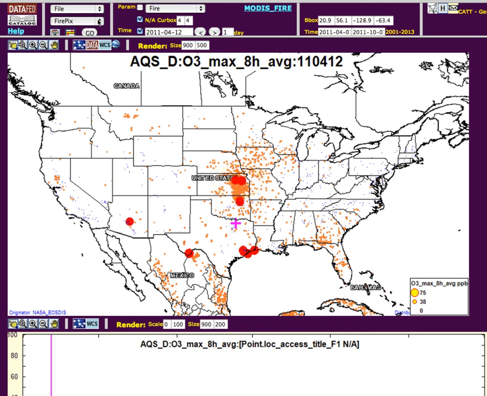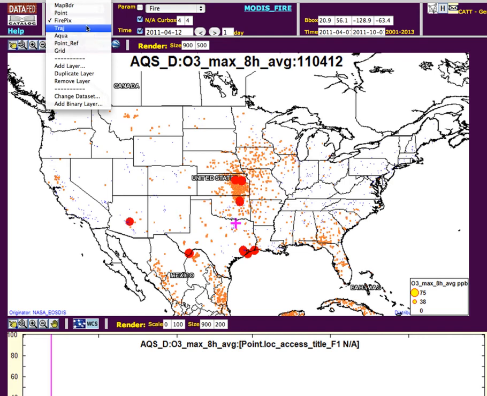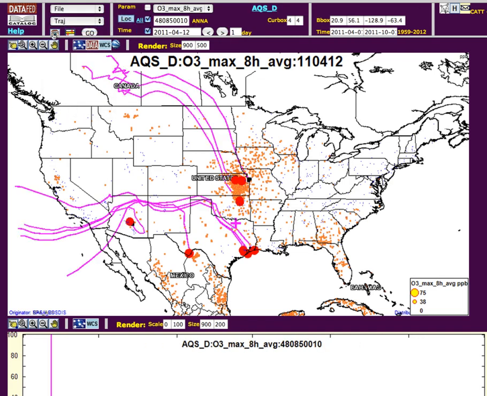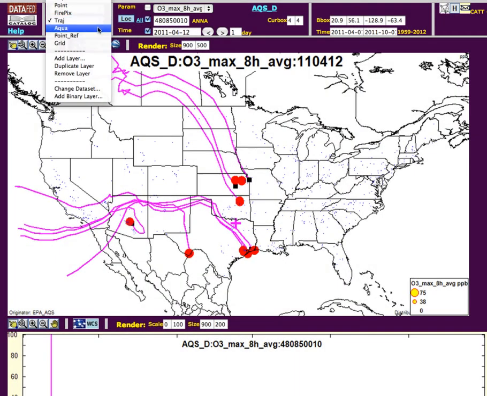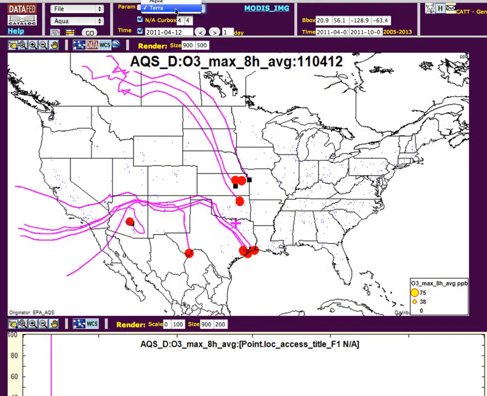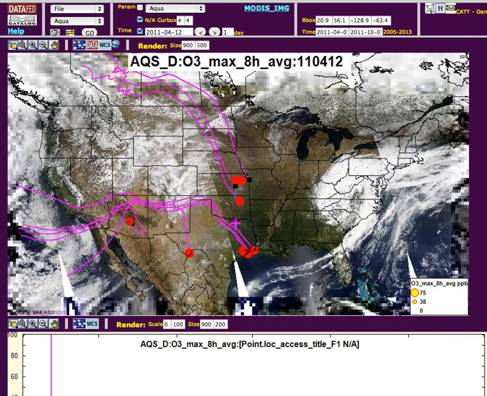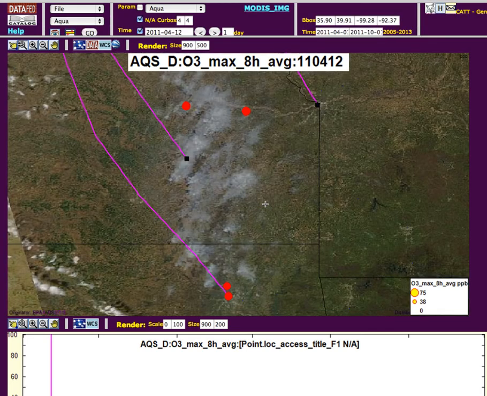The third layer shows the general trajectory, showing the flow of air towards locations where exceedances were recorded. We see here that the airflow passes through the fire zone prior to arriving at the eastern Kansas stations. This image layer from the NASA Aqua satellite shows the smoke originating from the Kansas fires. If we zoom in on the fire region, we can see the presence of smoke in the vicinity of the stations that measured concentrations above the ambient air quality standard.